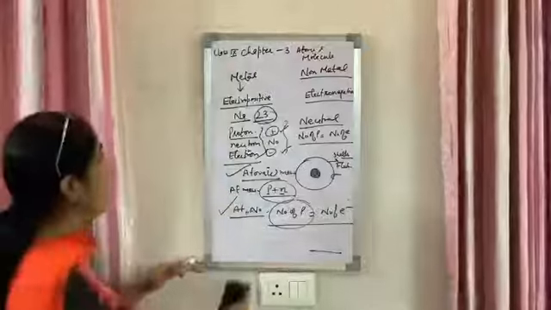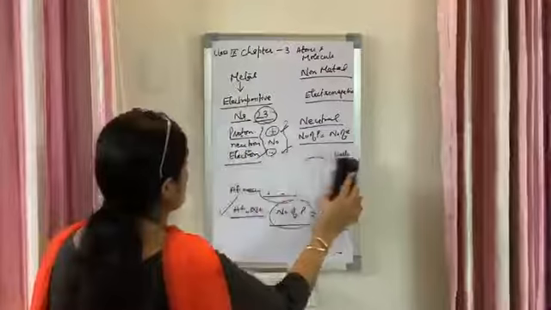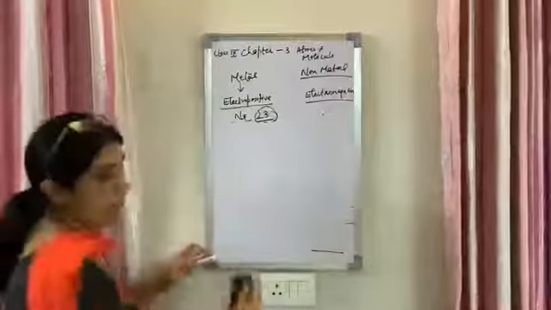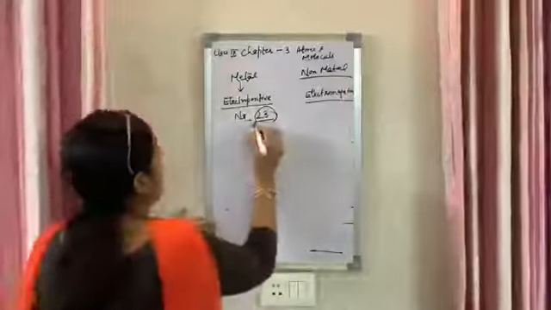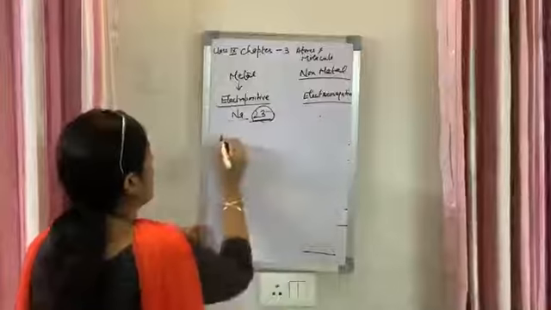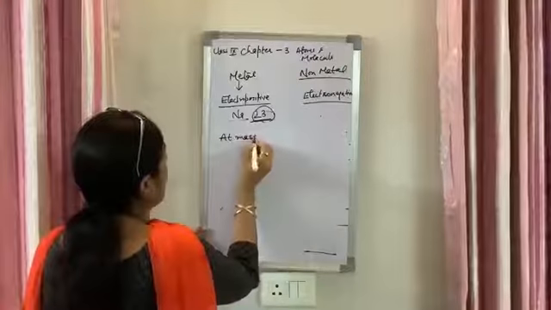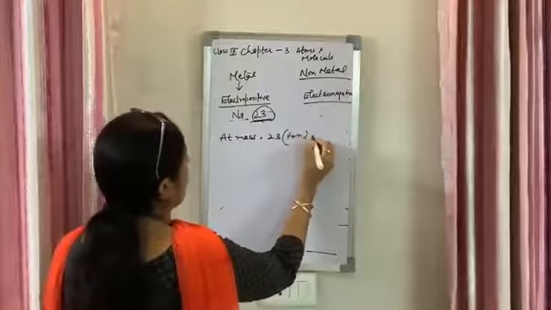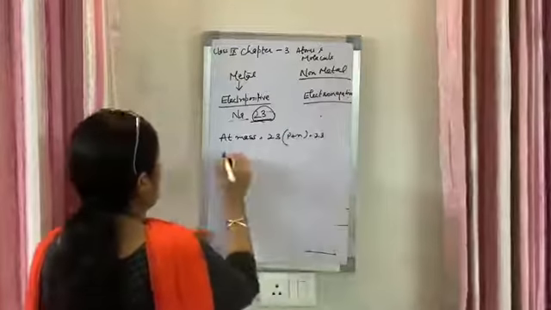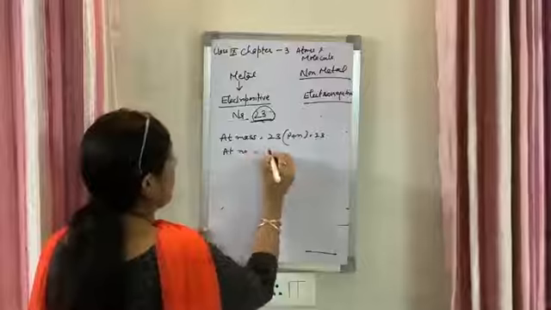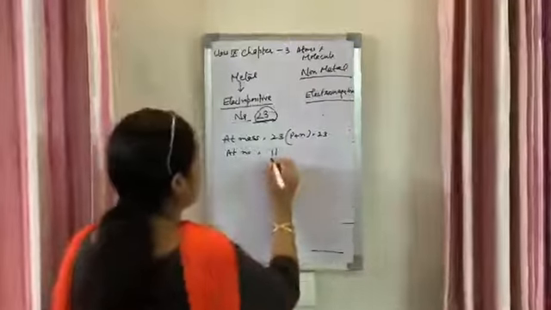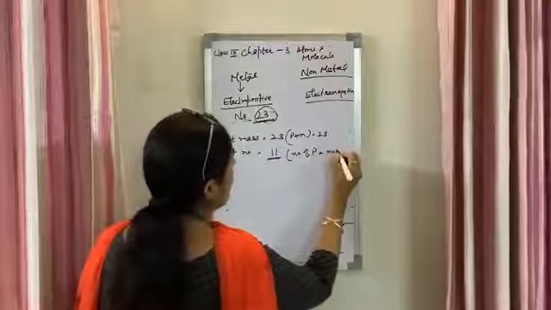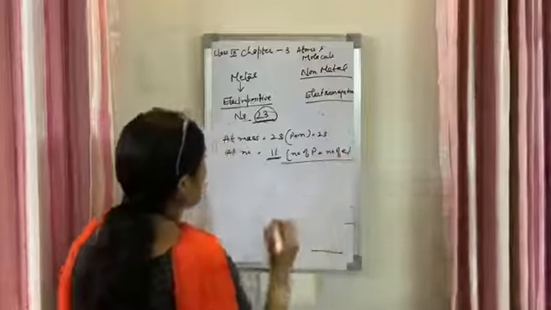Now we again come to this sodium. In the case of sodium, the atomic mass is 23. 23 means proton plus neutron is equal to 23. Atomic number is 11. Atomic number 11 means number of protons, which is equal to number of electrons. It is 11.